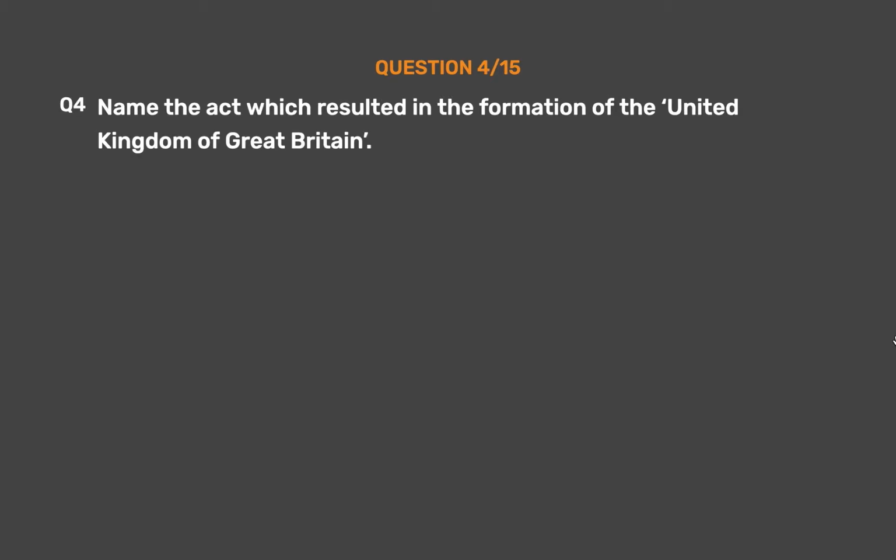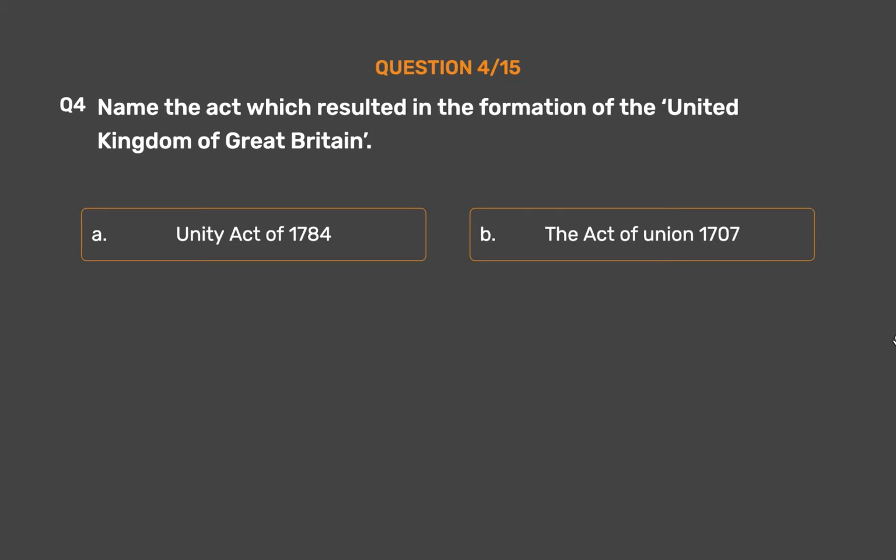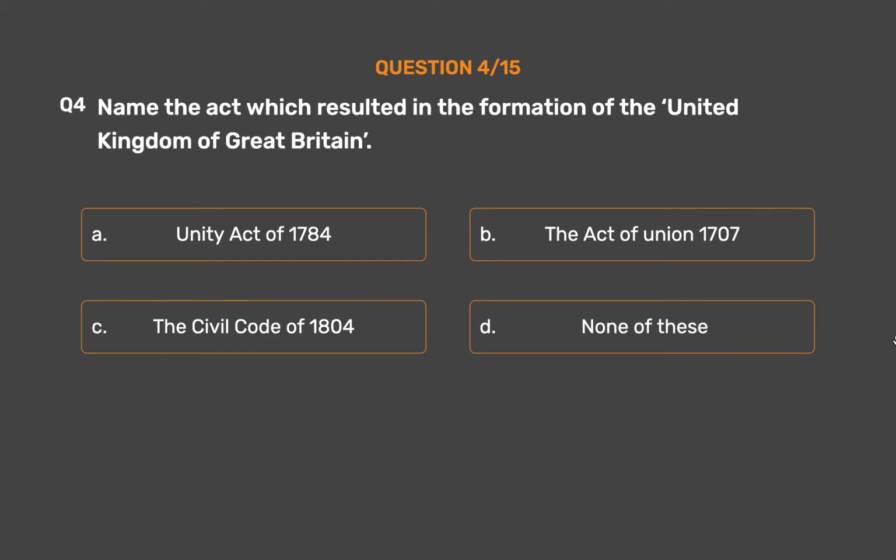Question number 4. Name the act which resulted in the formation of the United Kingdom of Great Britain. Option A. Unity Act of 1784. Option B. The Act of Union 1707. Option C. The Civil Code of 1804. Option D. None of these.